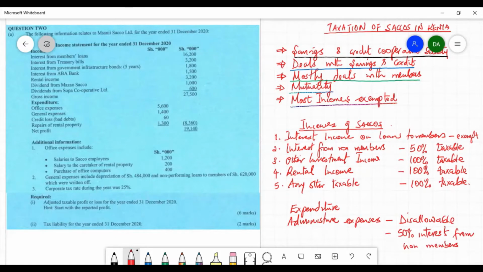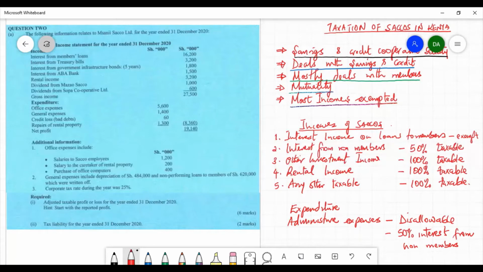But there are some expenses which are related to separate sources of income. For example, if they have rental income, the expenses related to the rental income are deducted from the rental income. Or if they have some expenses related to other investments, such expenses are deducted from the investments before such investments are added for tax purposes. Therefore, the amount of other investment to be added is the net amount and not the gross amount.